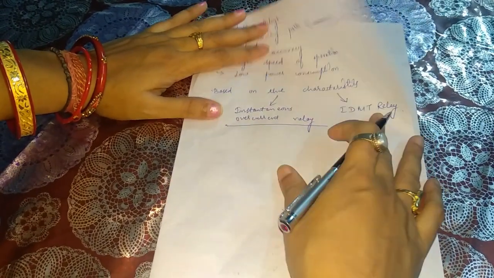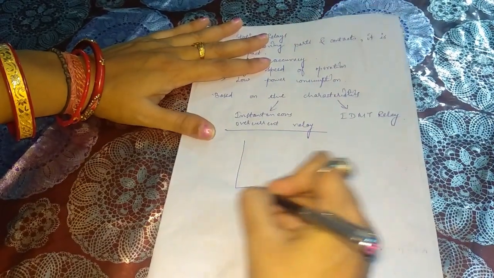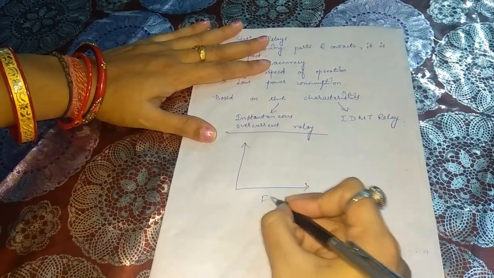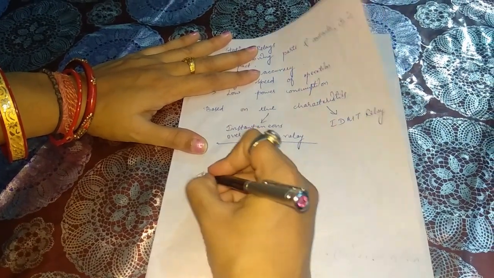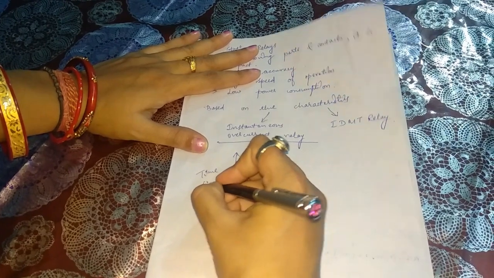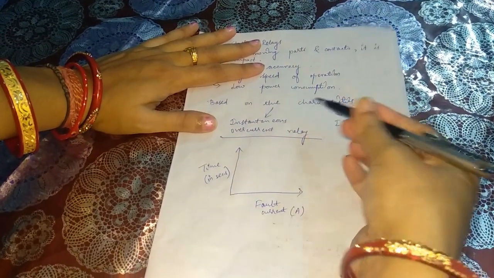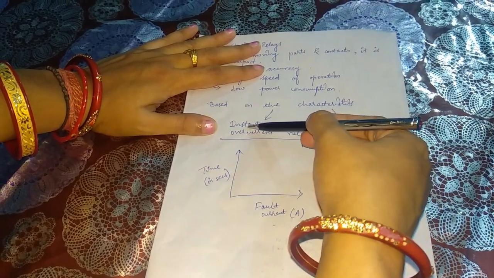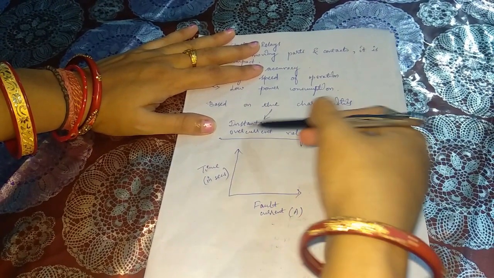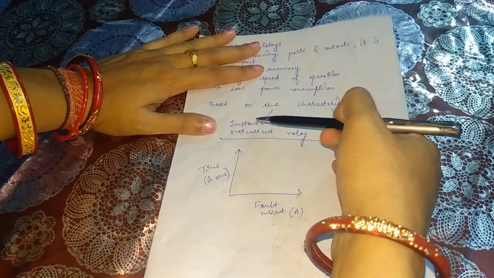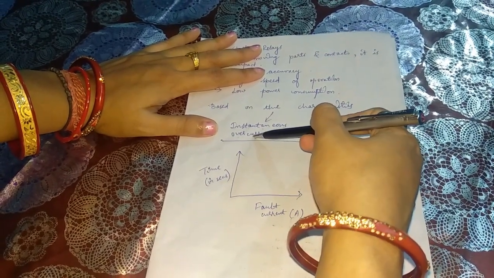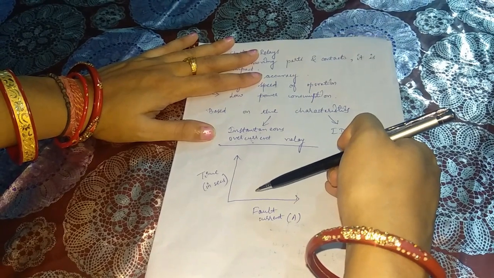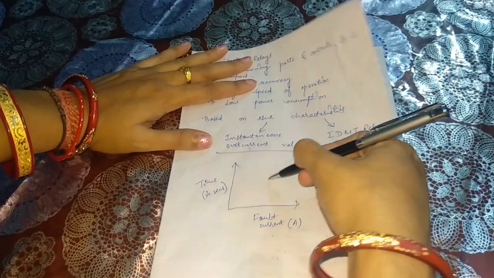Coming to the instantaneous overcurrent relay. Here, if we plot a graph of the fault current of the relay, fault current will be taken along the x-axis in amperes and time along the y-axis in seconds. In the case of the instantaneous overcurrent relay, as the name indicates, the action will be instantaneous and overcurrent. From this word you can relate that the relay will act instantaneously without any time lag, but depending on the amount of current. A relay basically operates when the current reaches its pickup value or